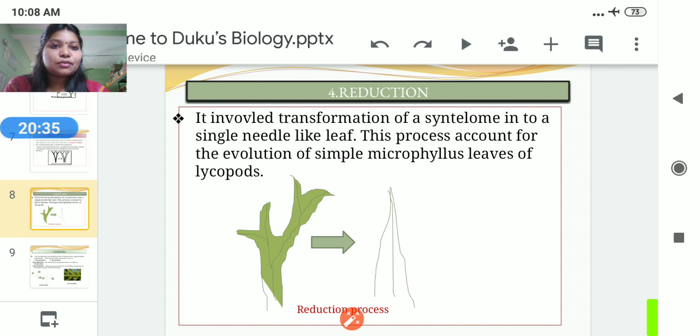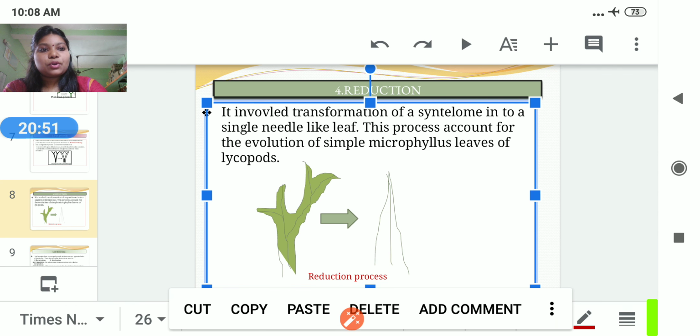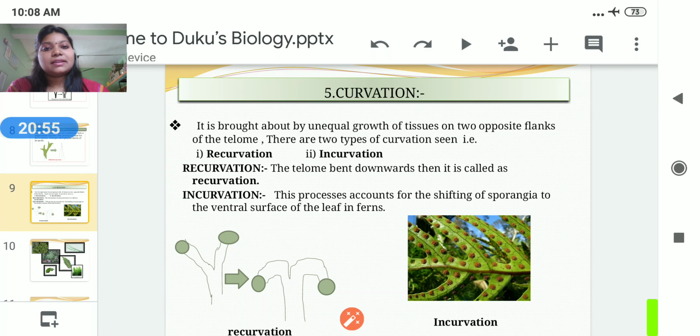This process accounts for the evolution of the simple microphyllous leaves of the lycopods. Even here you can see the dichotomously branched axis, how it converted into the needle-like appearance, and this process is known as the reduction process. Clear? Then comes the next slide, that is the curvation process.